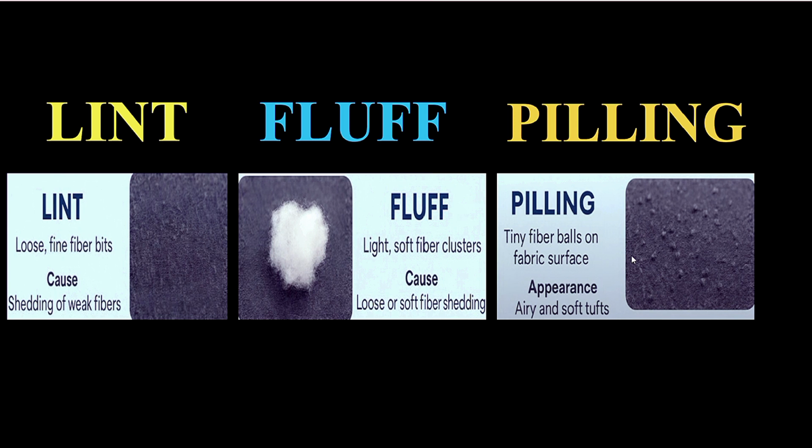Third is pilling. Pilling is tiny fiber balls on fabric surface. This is related to fabric. Appearance: airy and soft tufts. Here is the appearance of pilling on fabric. So this is the lint, fine fiber bits, and here is fluff, soft fiber clusters, and the last is pilling, tiny fiber balls on fabric surface.